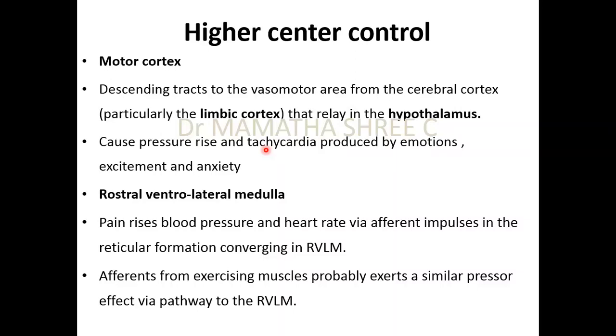From sensory cortex, it is being relayed. Also, while it passes from the spinal cord through the medulla, it also relays a few impulses to the rostroventrolateral medulla reticular formation. So this again will cause the stimulation of vasomotor center, increasing the heart rate and blood pressure.